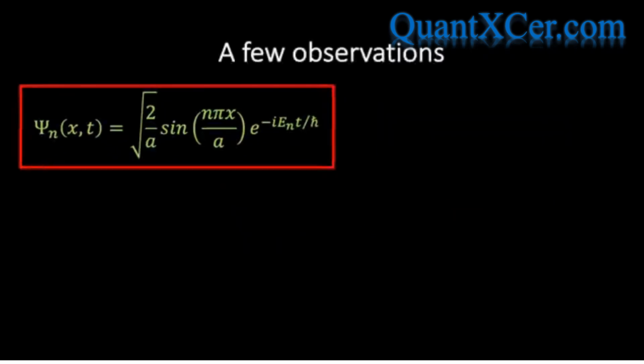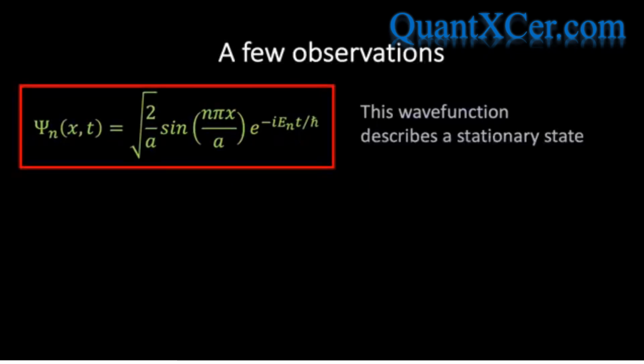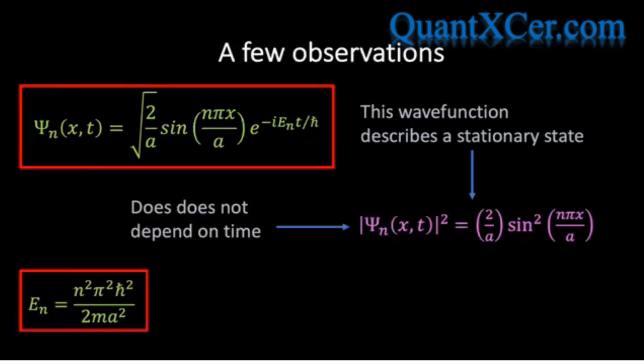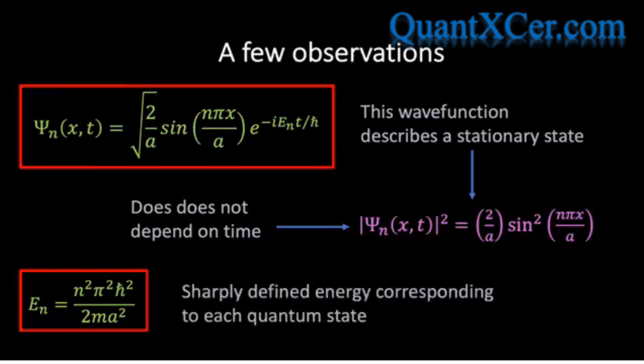Now, there are a couple of key points that are worth mentioning at this stage. Firstly, a wave function of this form describes what is known as a stationary state, because the modulus squared of the wave function does not depend on time, which means that the probability does not change with time. We also note that such a stationary state has a sharply defined energy corresponding to each value of n, and we'll have more to say about this point later.